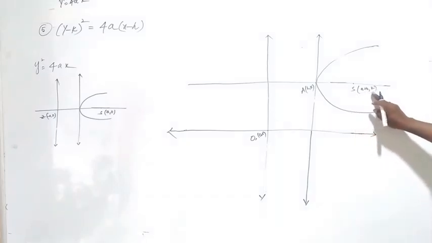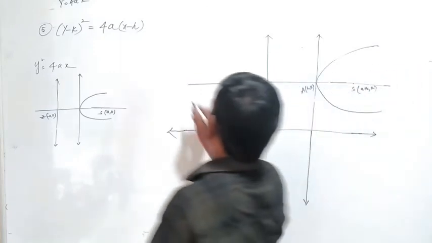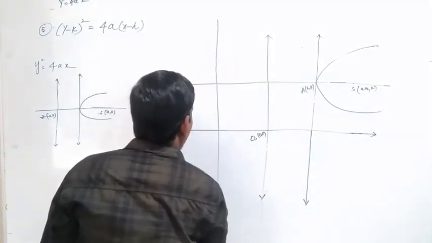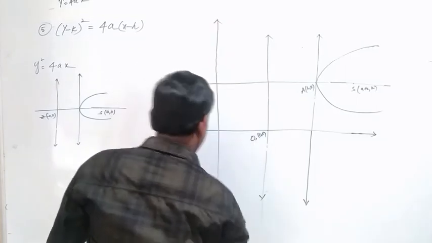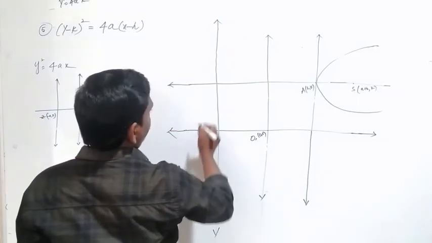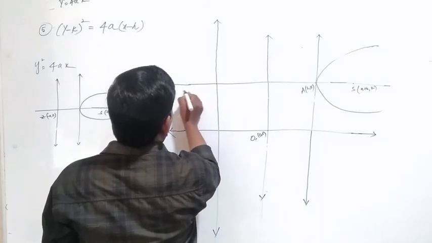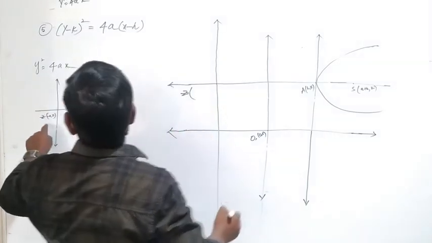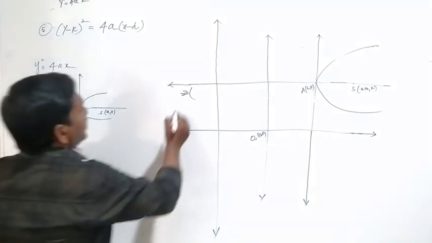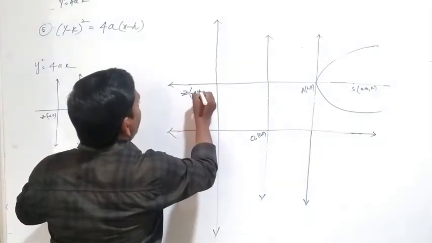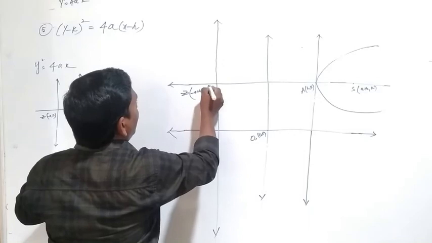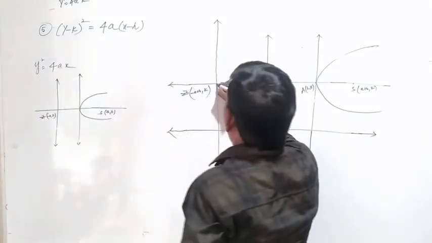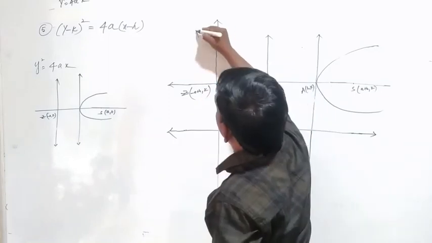A plus h, k. Now take the directrix, the fixed straight line. How can you find the points of Z here? Minus a, 0 becomes minus a plus h, k. These are the points of Z, the point on the directrix.